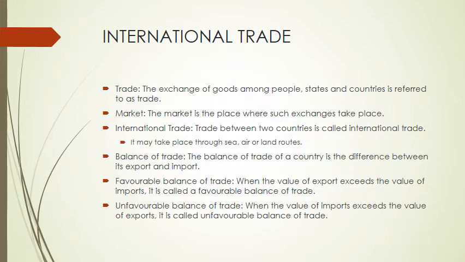The market is a place where such exchanges take place. Now, what is international trade? Trade between two countries is called international trade. It may take place through sea, air or land routes.